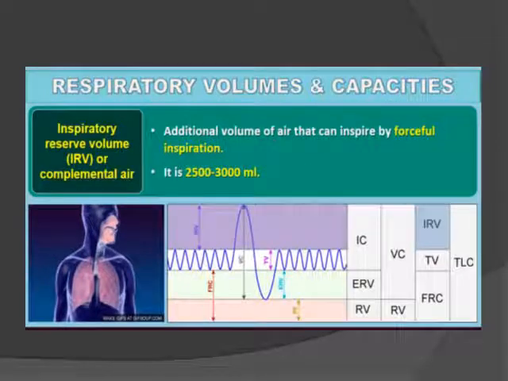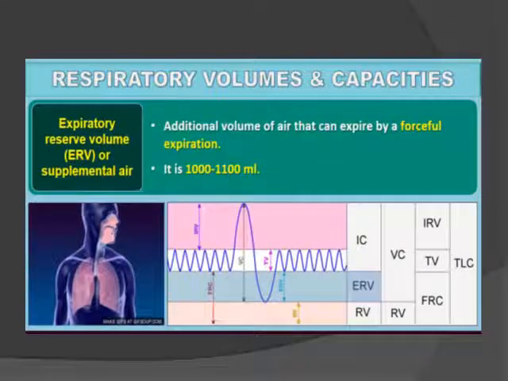The second is the inspiratory reserve volume, the additional volume of air that we inspire by forceful inspiration, over and above the tidal volume. That is 2500 to 3000 ml. Then the expiratory reserve volume is the additional volume of air that can be expired by forceful expiration, after the tidal volume. That is 1000 to 1100 ml.